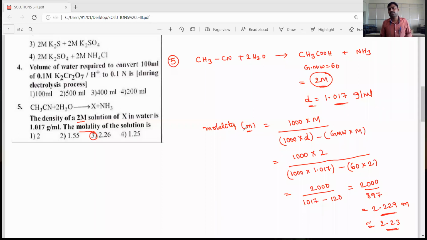So they gave the molarity and density of the solution, and we converted into molality. The relation is 1000 into molarity of the solution divided by 1000 into density of the solution minus gram molecular weight of solute into molarity. Then we will get the molality value. Okay, dear students, let's go for the next question.